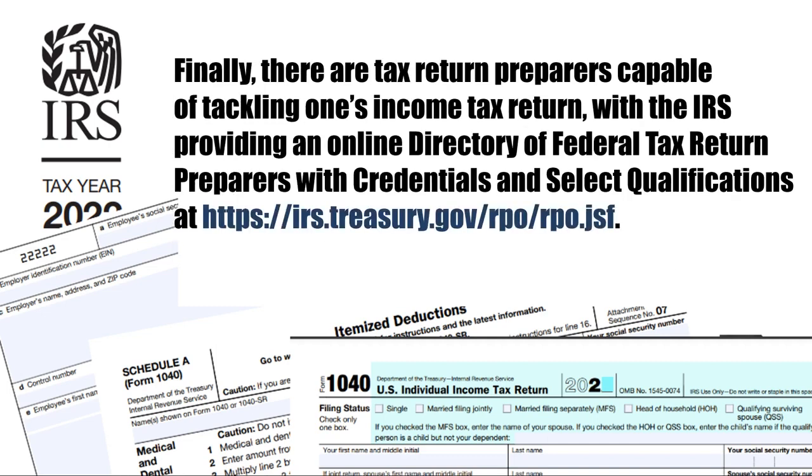Finally, there are tax return preparers capable of tackling one's income tax return, with the IRS providing an online directory of federal tax return preparers with credentials and select qualifications on their website at irs.treasury.gov/rpo/rpo.jsf. Thank you.